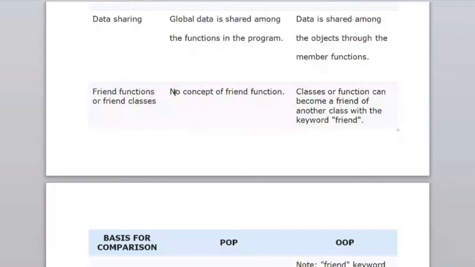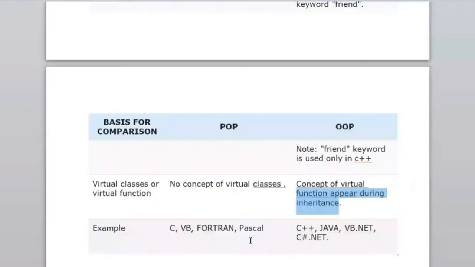Examples of procedure oriented languages are C, VB.NET, Fortran, Pascal. This is known as the procedure oriented language. And for object oriented languages, it is C++, Java, VB.NET, C#.NET. So there are different versions of object oriented programming.